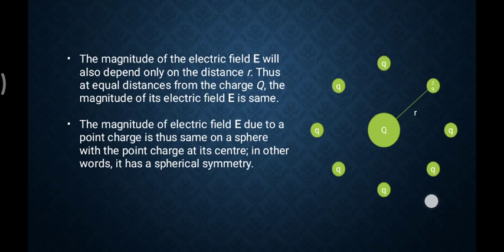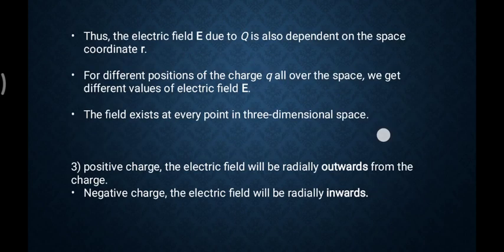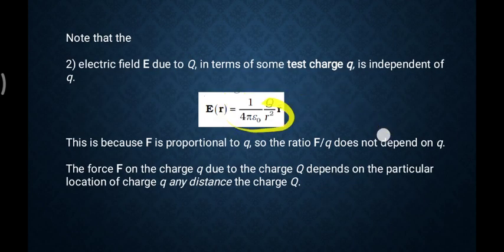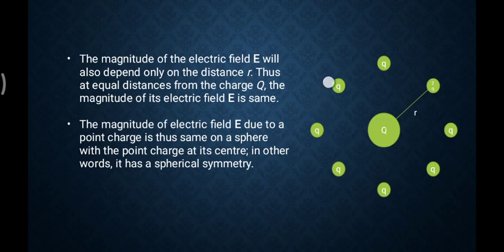If R for every other charge is the same, see, the distance between this and this is R, the distance between this and this is R. The expression of this is 1 upon 4 pi epsilon 0 Q upon R square. If R for all points is the same, then the electric field felt by all these charges due to this charge is the same.